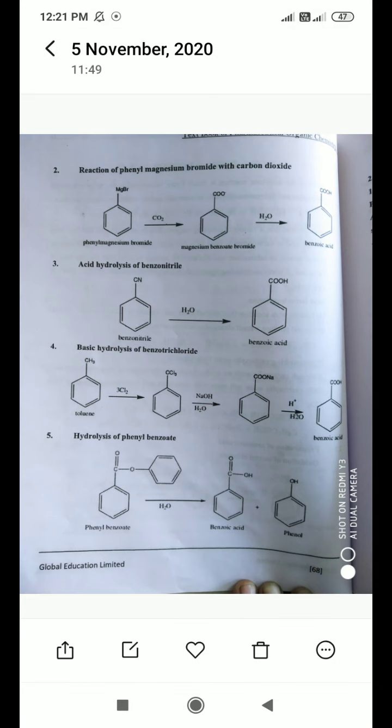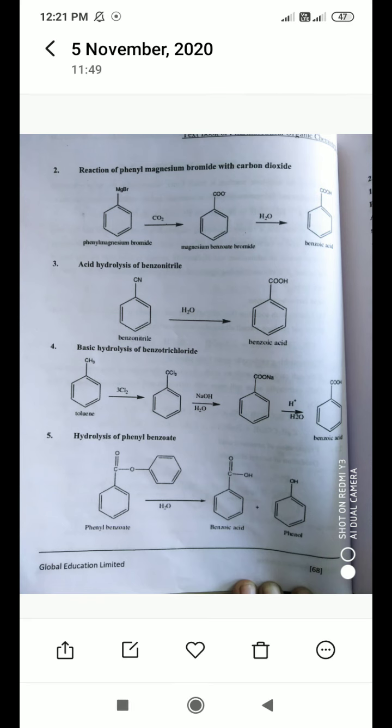Basic hydrolysis of benzotrichloride. Now, toluene. First, what is the starting product? Toluene. Toluene means benzene attached with a methyl group, CH3 attached with benzene. Toluene first reacts with three molecules of chlorine. Then you will get CCl3, benzotrichloride, which is the intermediate.